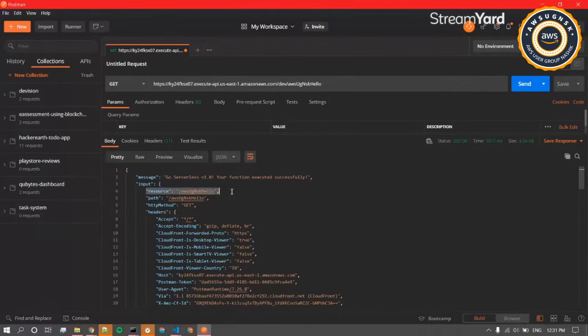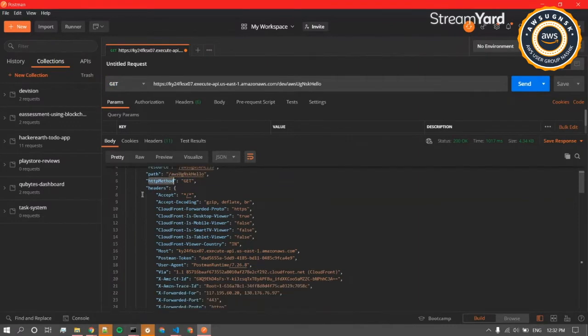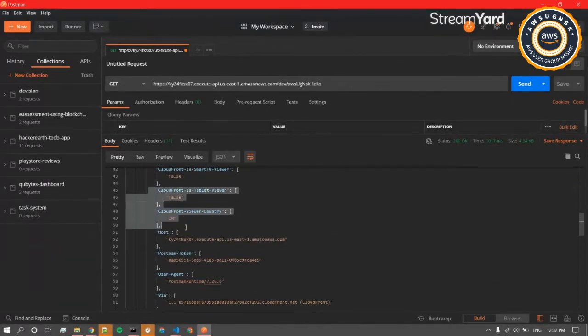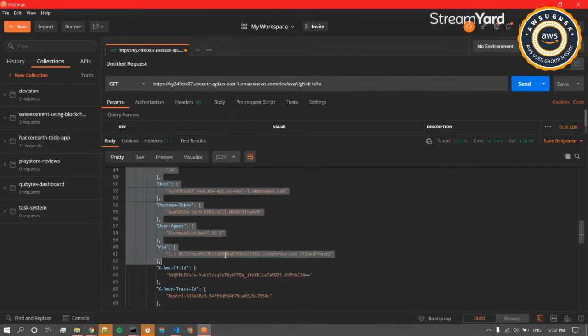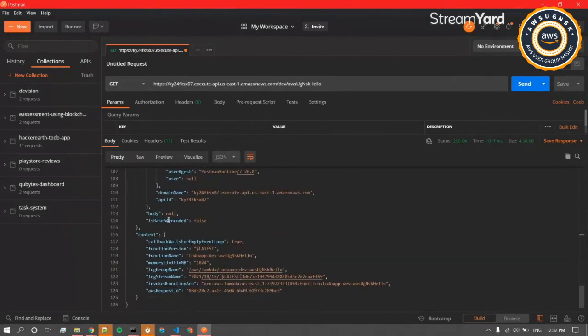So you will be able to see what resource we are calling, what the path of that API is, and the HTTP method that we are using. We are using GET here, so it gives the GET HTTP verb, and we have all the headers that you will be setting from the front end or any web client side application that will be invoking your API. All the headers are present over there, and there are a few configurations done by the API gateway, so you'll be able to get those also, and later on we have our body.